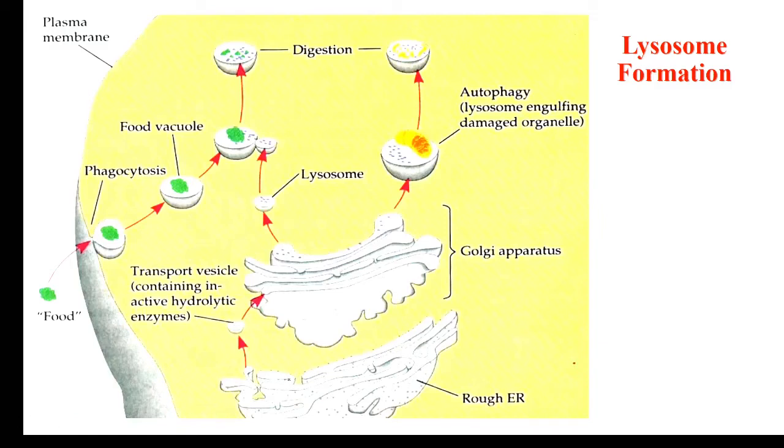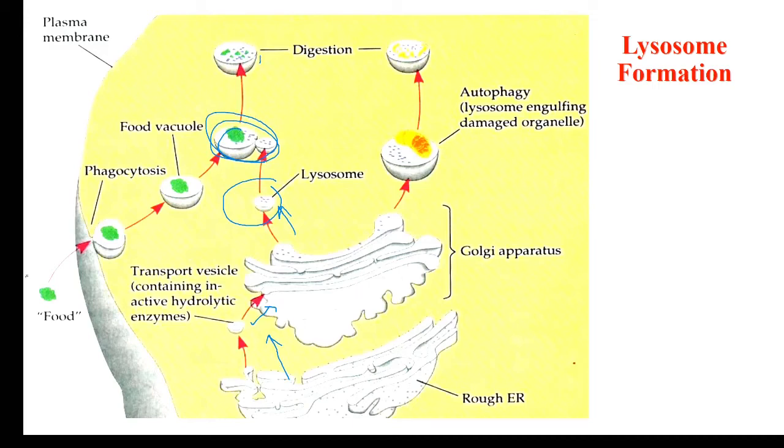You can see this endoplasmic reticulum is cutting off the vesicle. This vesicle then goes to the Golgi complex. From the Golgi complex, then the typical lysosome vesicle is cut. The enzymes and the membrane come from this endoplasmic reticulum. It goes to the Golgi complex. Golgi complex processes and forms it into a lysosome. This lysosome is a primary lysosome. Then it again combines with some material here and it becomes a secondary lysosome. So in this way digestion is done here.